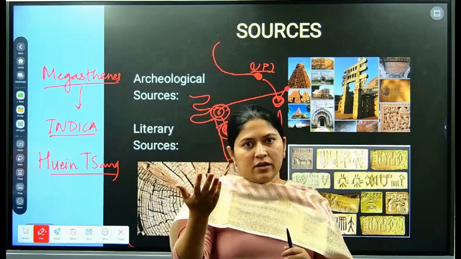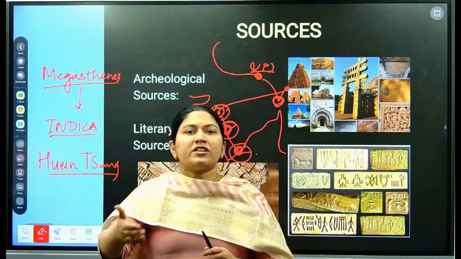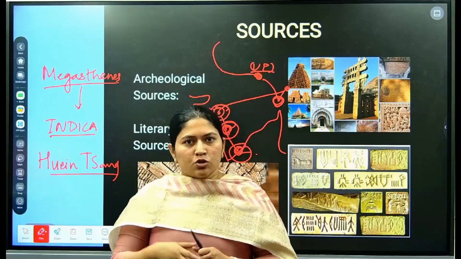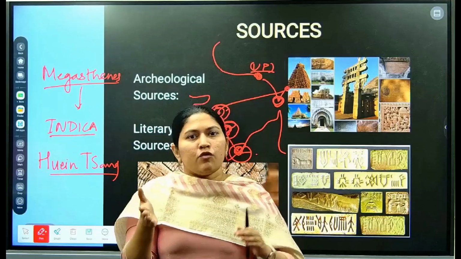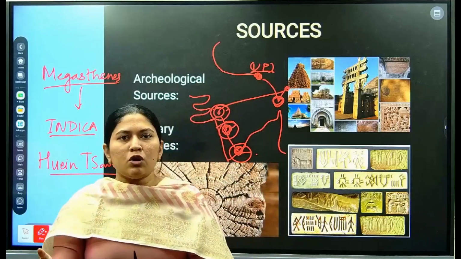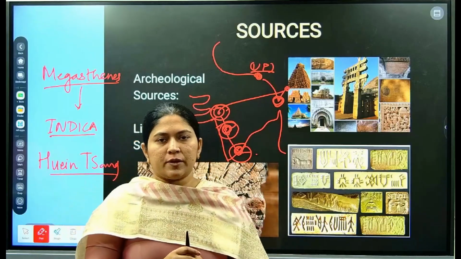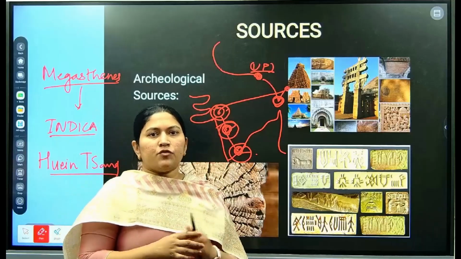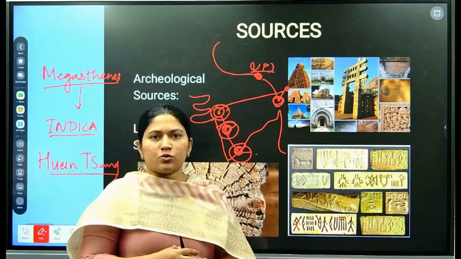But Banabhatta and Kalidasa were court authors. So there are two types of authors: the domestic or local court authors and the foreign authors. So we get n number of evidences from these archaeological sources.